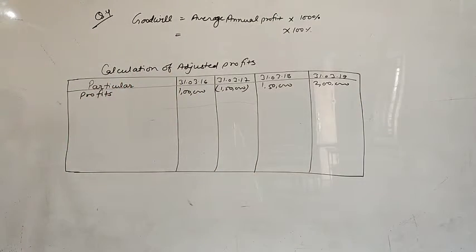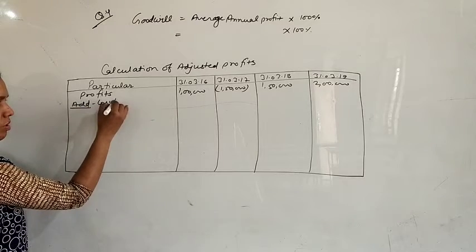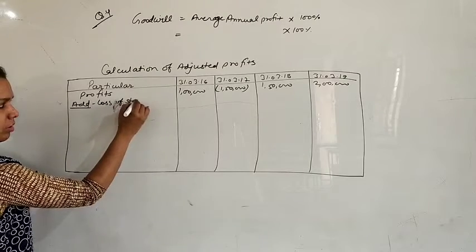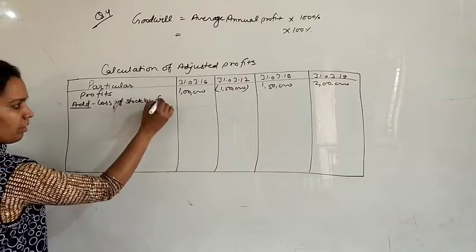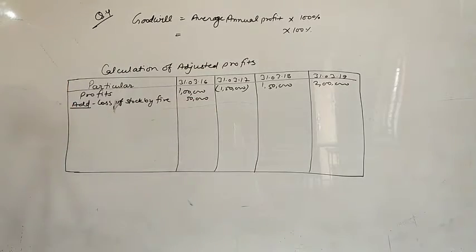In 2016, the bracket says after debiting loss of stock by fire. This loss of stock by fire is termed as an abnormal loss. So 50,000 will be added back in the profits of 2016. So here you can write loss of stock by fire, 50,000, this will be added back.